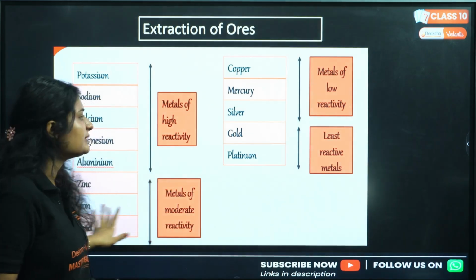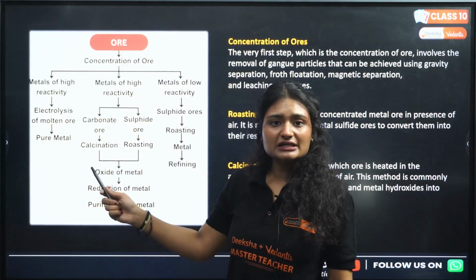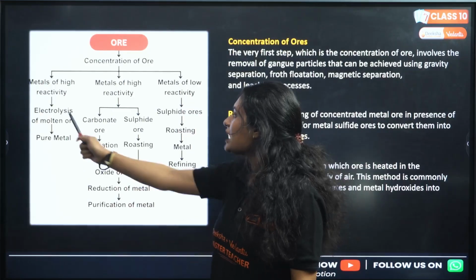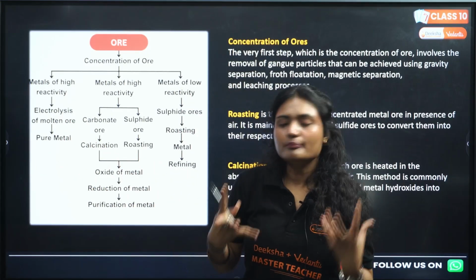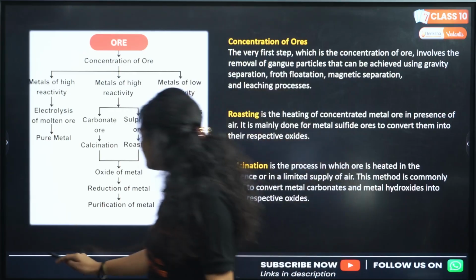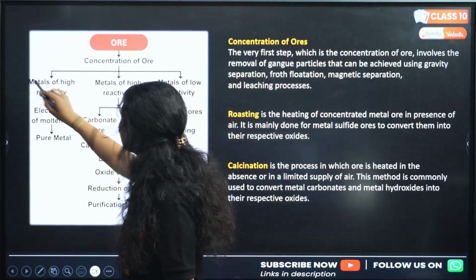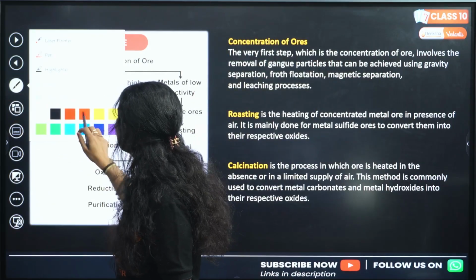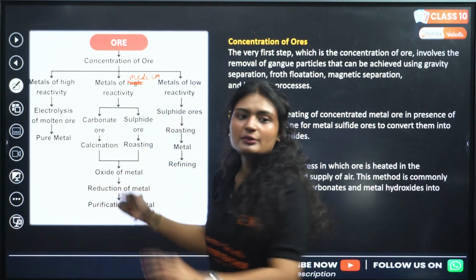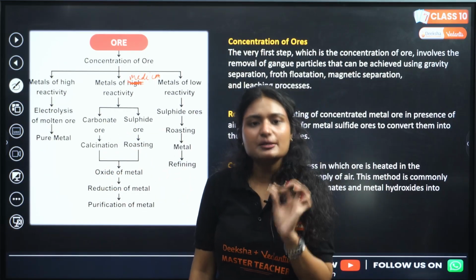Now how do you extract these metals from their ores? So have a metal reactivity. If you have a metal of high reactivity, you do the electrolysis of the molten ore, and after the electrolysis we get the pure metal. If we have a metal of medium reactivity, so what will happen, my dear kids? Either it will be present in its sulfide ore or as its carbonate ore. If it is present as its carbonate ore, what will happen?